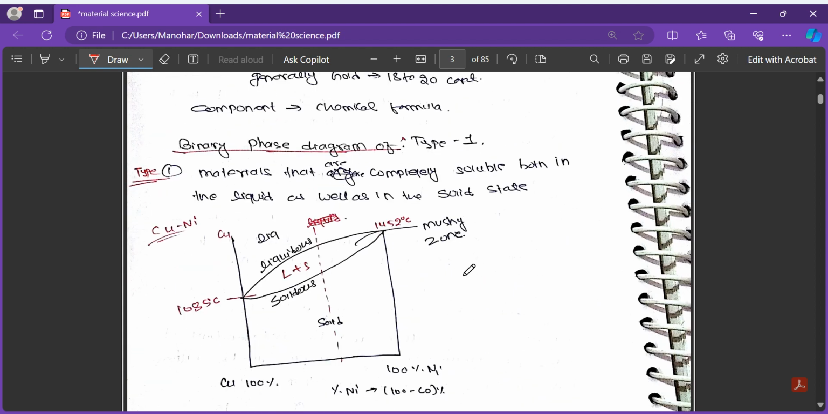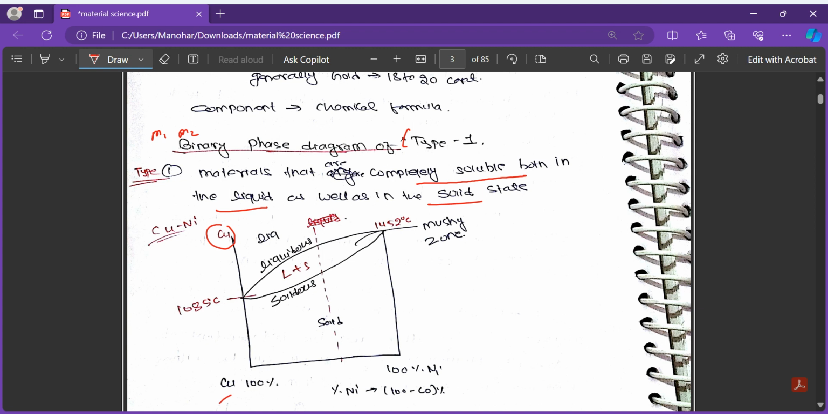So now we will study some phase diagrams. One is the binary phase diagram of type 1. Binary phase diagram means there will be two materials, let's say M1 and M2. What is the meaning of type 1? In type 1, we consider materials which are completely soluble both in the liquid as well as in the solid state. So here we suppose copper and nickel.